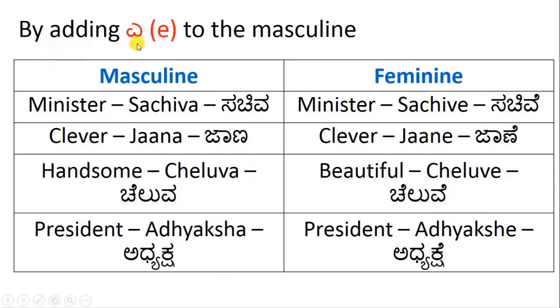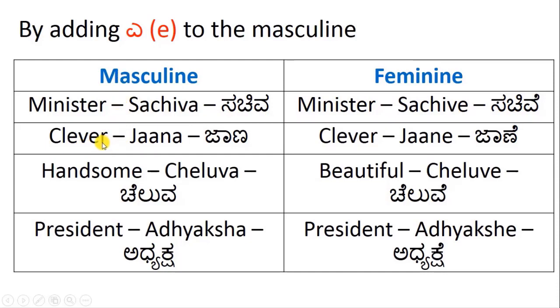By adding a to the masculine. Minister, sachiva. Minister, in this case who is a lady, sachive. Now if you see, a is replaced by e, or in Kannada, va is replaced by ve, or in other words, we add e to the masculine. Sachiva to sachive.